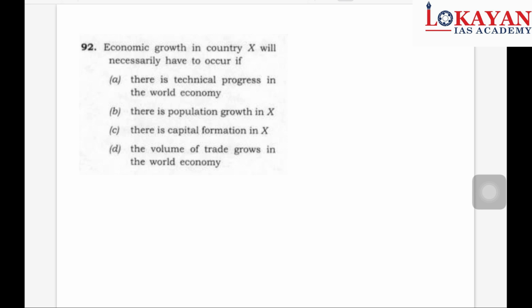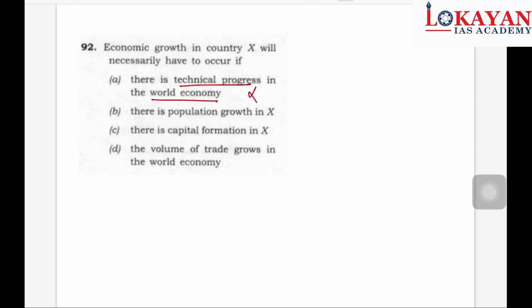Economic growth in country X will necessarily have to occur if, now see each and every option carefully, there is technical progress in world economy. This will not guarantee economic growth in the country. If there is economic growth in the overall world but you are not reaping the fruits of it, then how will your economic growth increase?